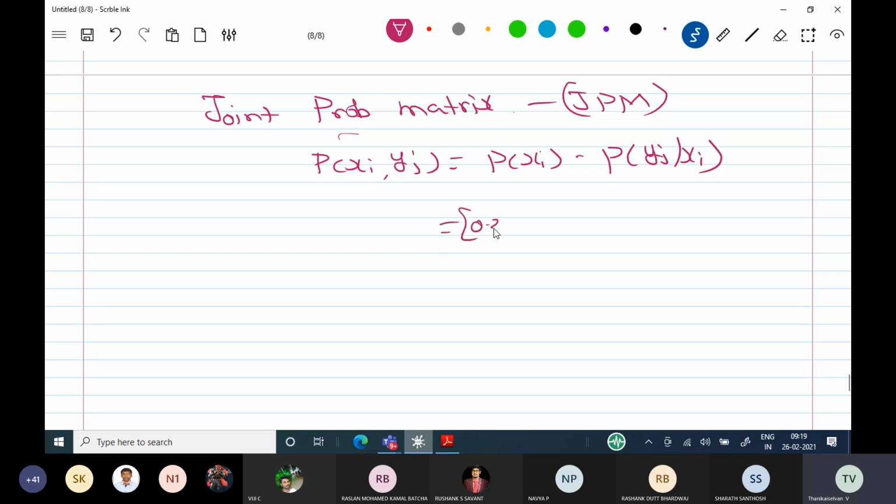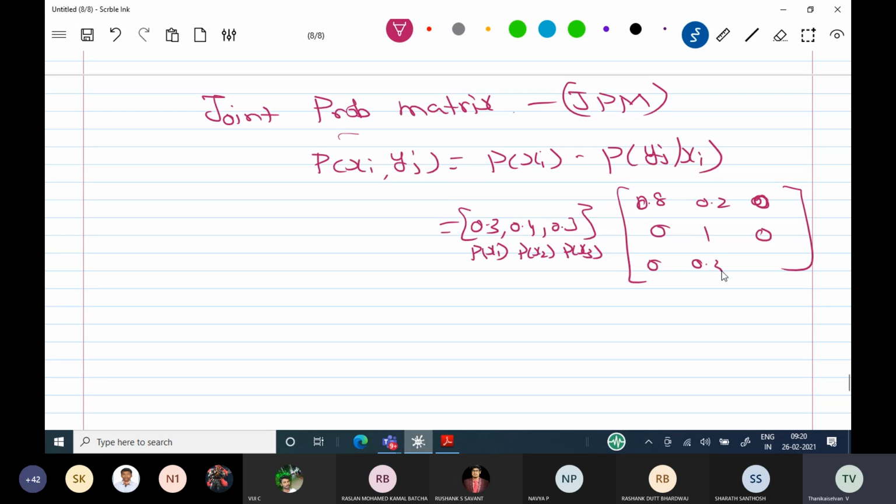Probability of xi: 0.3, 0.4, 0.3. This is probability of x1, probability of x2, probability of x3. The conditional matrix you already know, probability of yj given xi. I will directly write the values: 0.8, 0.2, 0; 0, 1, 0; then 0, 0.3, 0.7.